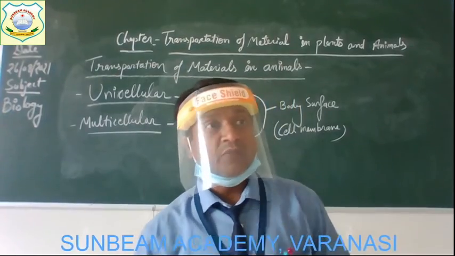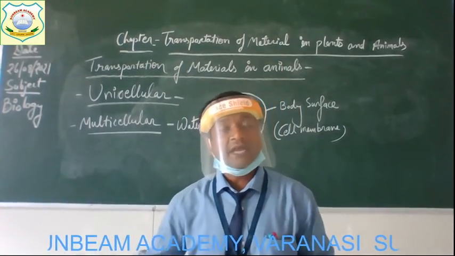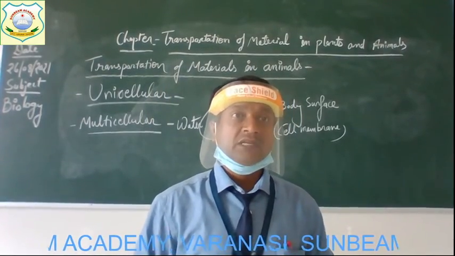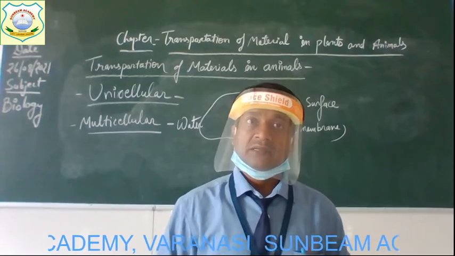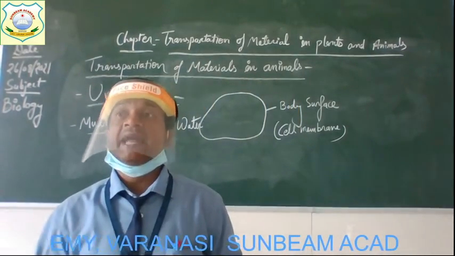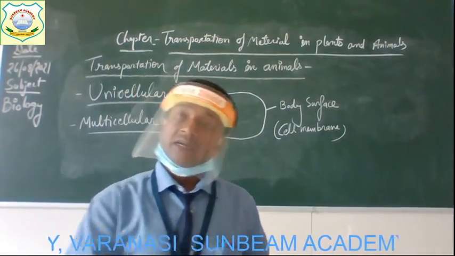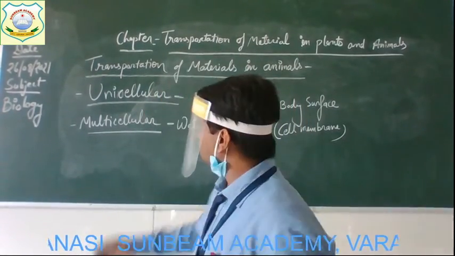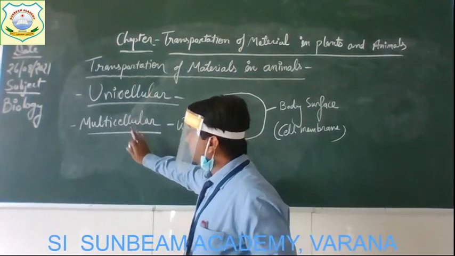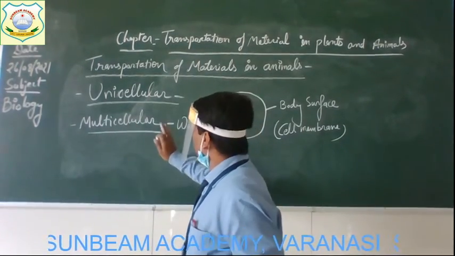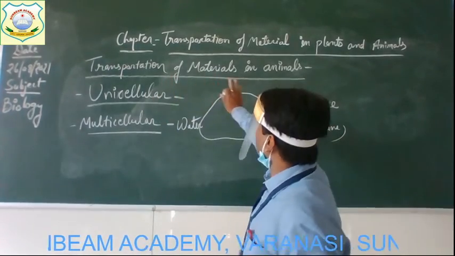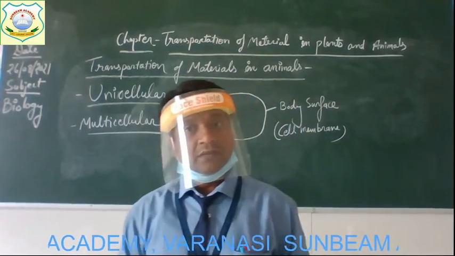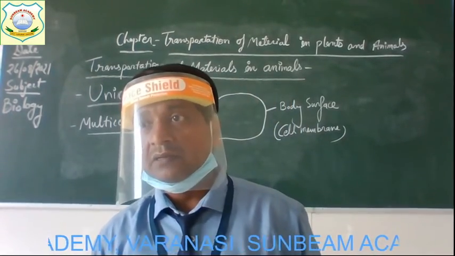So as the water moves into the body, along with that water, oxygen and the nutrients also enter the body. Get it? And the carbon dioxide and other unnecessary wastes come out from the body through that movement of the water. So in some small multicellular aquatic animals, the transportation of materials takes place by moving water. Get it? Understood, children?